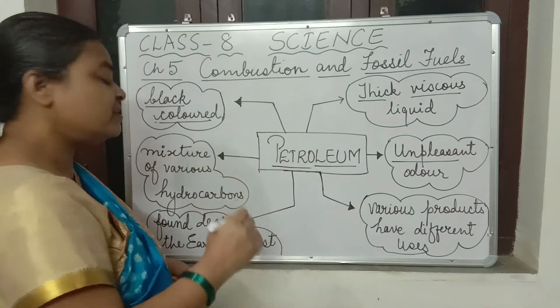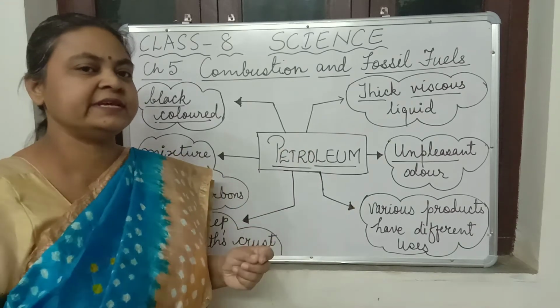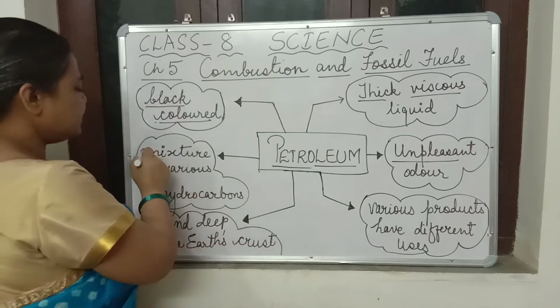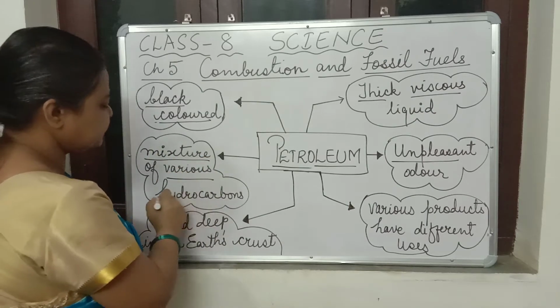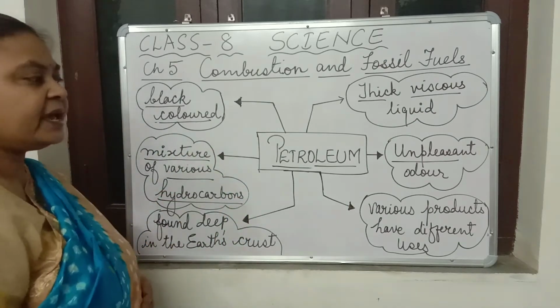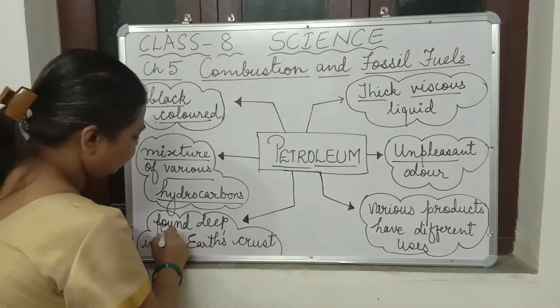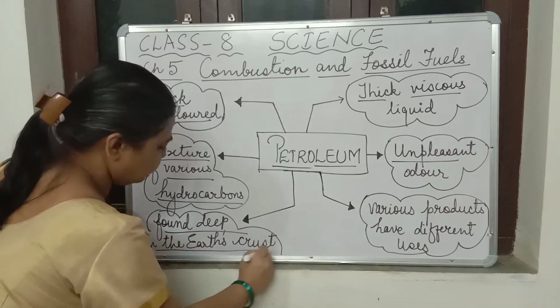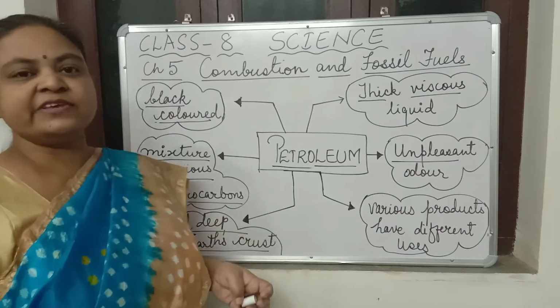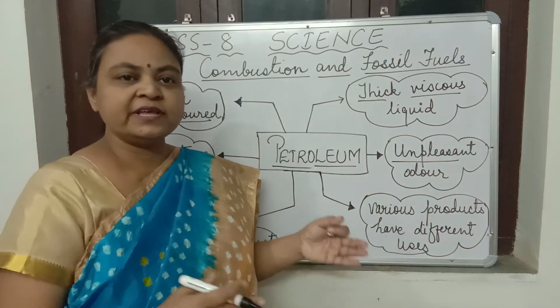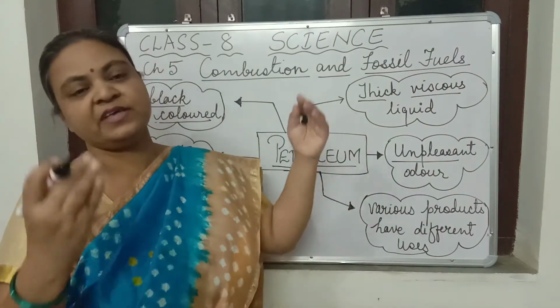We have to separate them. How we do it, we'll see later. So, petroleum is a mixture of various hydrocarbons, and it is obtained from deep in the earth's crust, from the impervious rocks. It is stored in the impervious rocks. From there we have to drill it out.